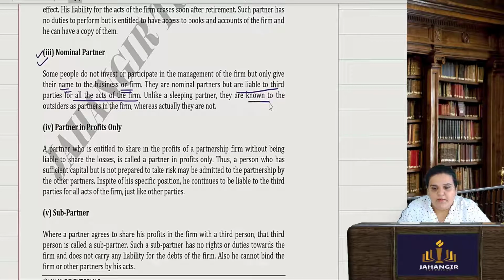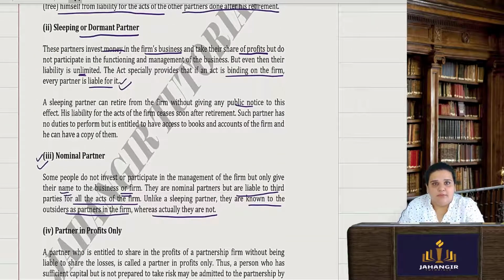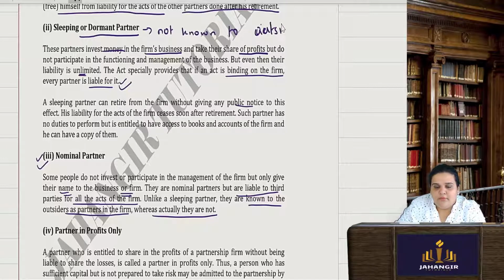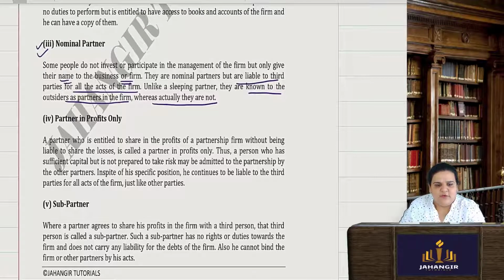Unlike a sleeping partner, they are known to the outsiders as partners in the firm, whereas actually they are not. Here, the sleeping partners are actual partners, but they are not participating in the firm's business, and they are not known to creditors, outsiders, though they are partners. Here they are actually not partners, they have just lent their name, no investment, no participation, nothing. But here they are known to outsiders.